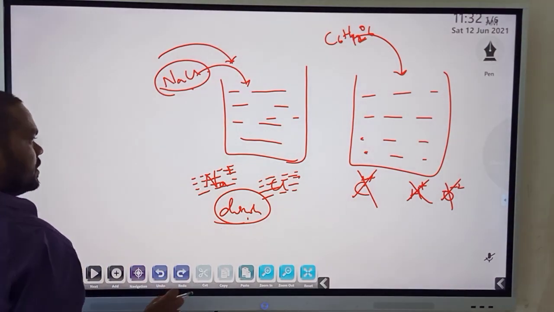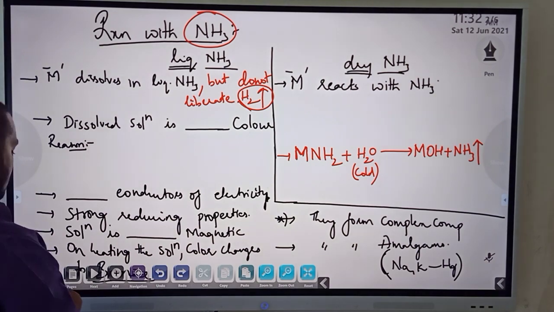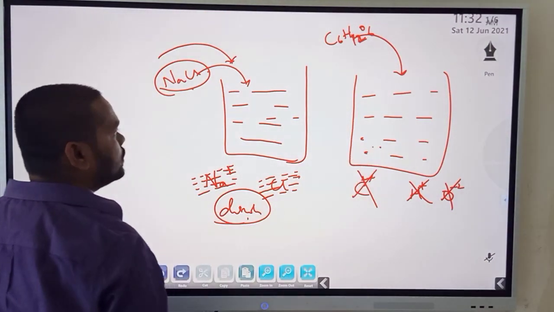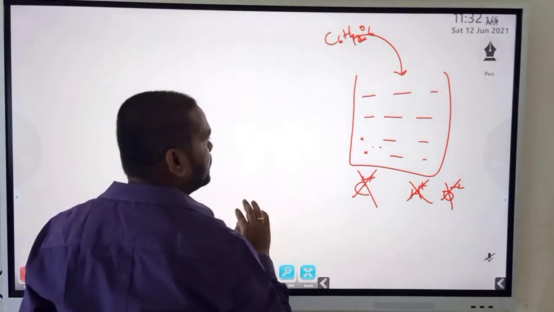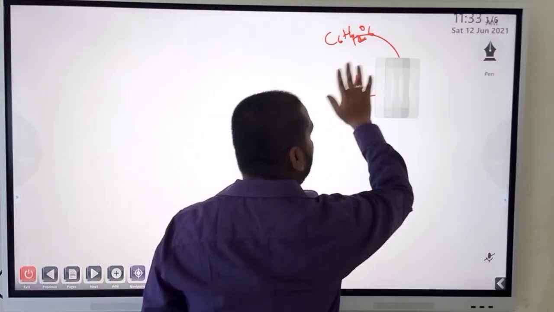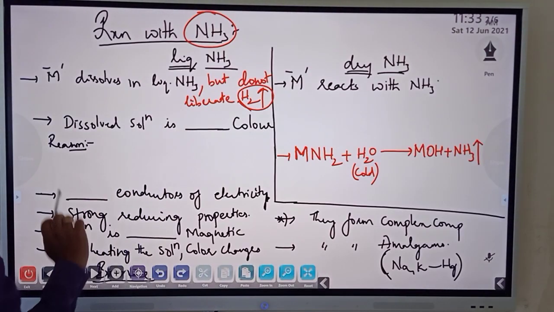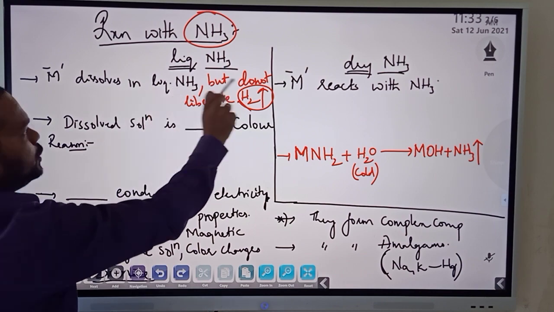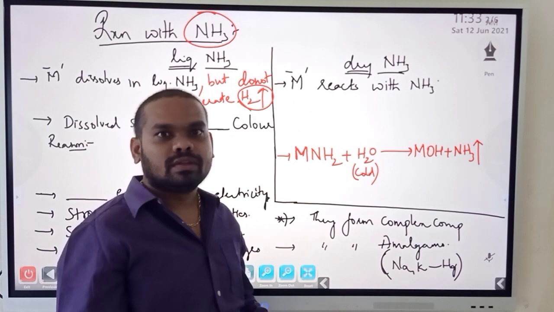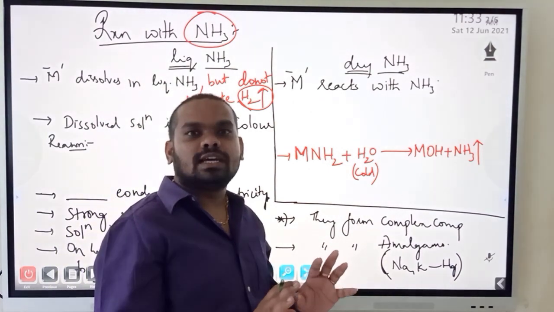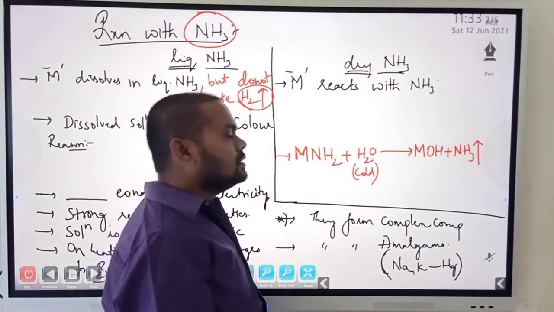In the same way, the reaction with liquid ammonia is something like the glucose case. You will observe that the molecules are just broken down and occupy the empty spaces. That's why metals dissolve in liquid ammonia but do not liberate any hydrogen gas. A chemical reaction does not happen. It's like physically they have changed their shapes and got into the empty spaces.